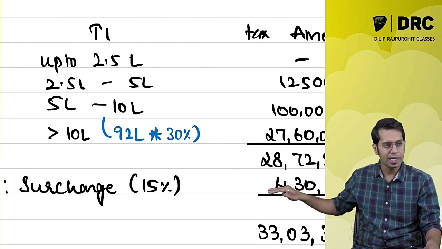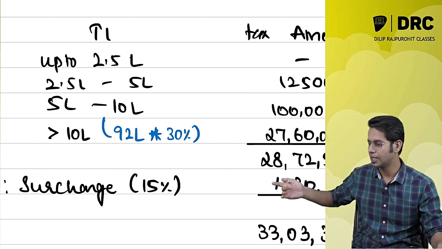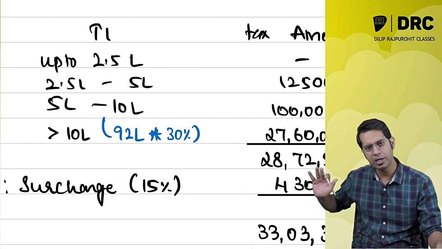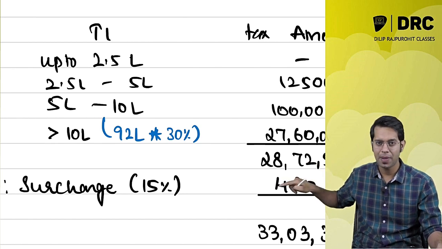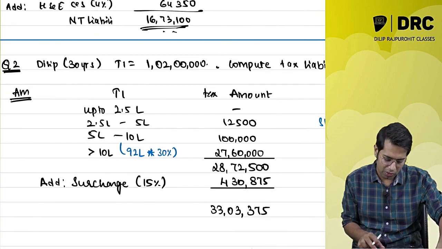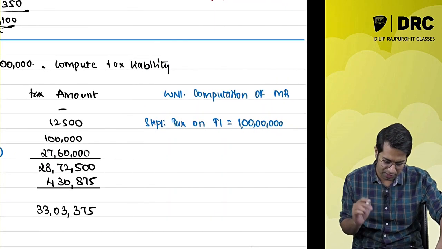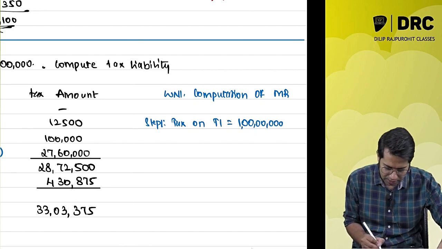Now here if you see, I am falling under a higher surcharge bracket. So if your income is up to 1 crore, it is 10%. But because it is slightly more than 1 crore, I am applying a surcharge rate of 15%. Therefore, I will have to calculate what is the tax if my income was 1 crore rupees. Now, what is the tax liability if your income is 1 crore rupees?